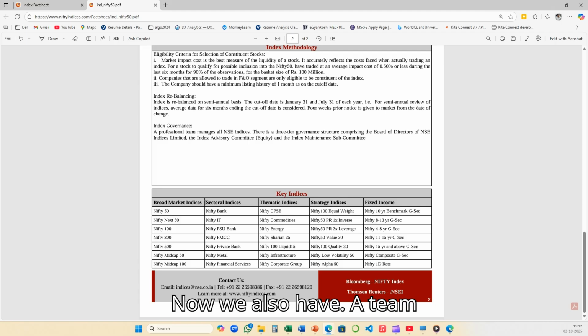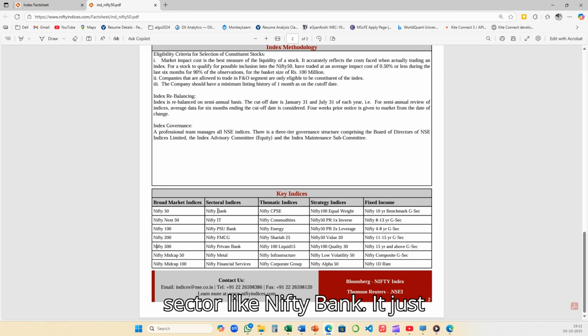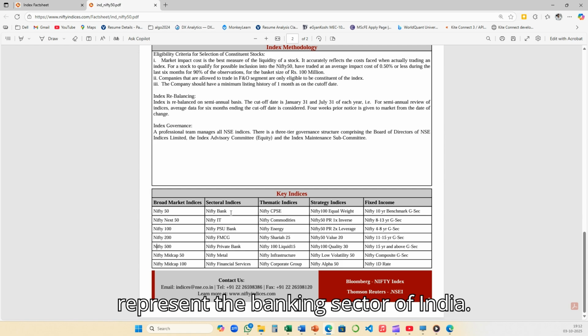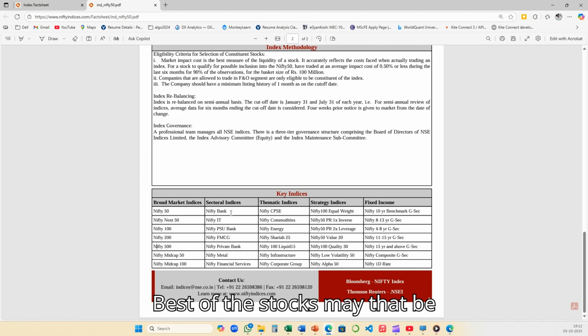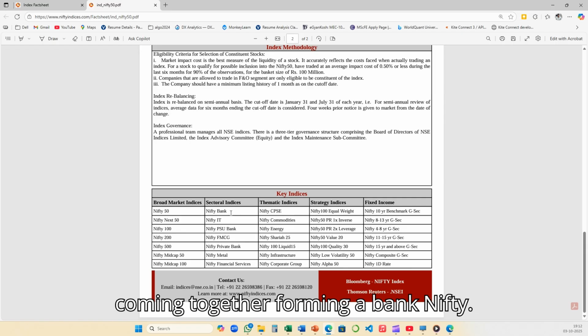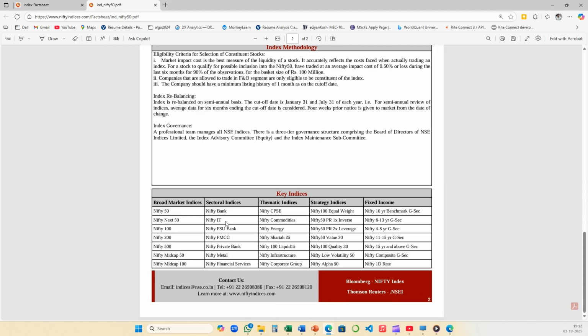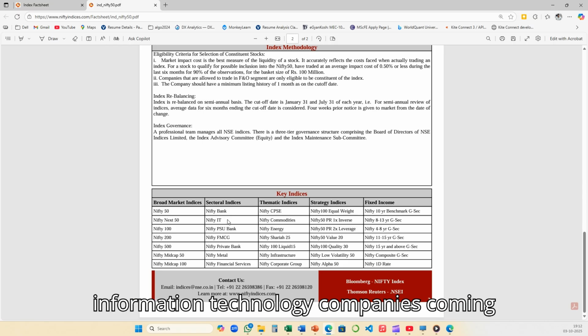Now we also have a team formation or index formation based on the sector, like Nifty Bank. It just represents the banking sector of India, best of the stocks, may that be PSUs, that is public sector undertaking banks, or maybe private banks coming together forming Bank Nifty. Then you have Nifty IT, best of the information technology companies coming together.